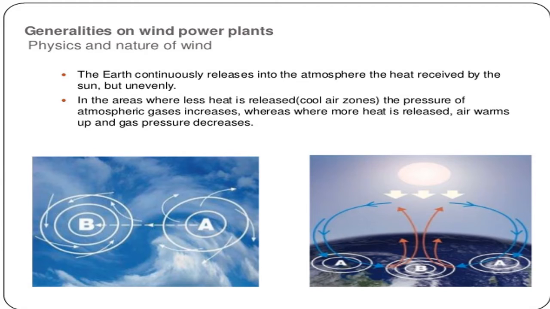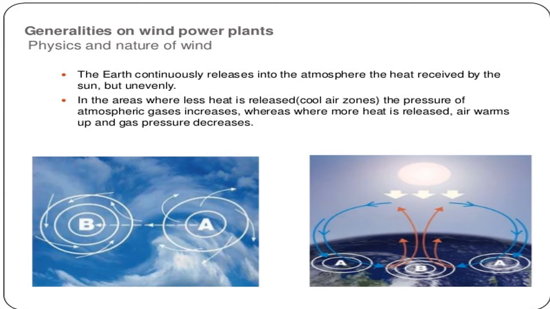Generalities on wind power plants. Physical nature of wind. The earth continuously releases into the atmosphere the heat received from the sun, but unevenly. In the areas where less heat is released, cool air zones, the pressure of atmospheric gases increases, whereas where more heat is released, the air warms up and gas pressure decreases.